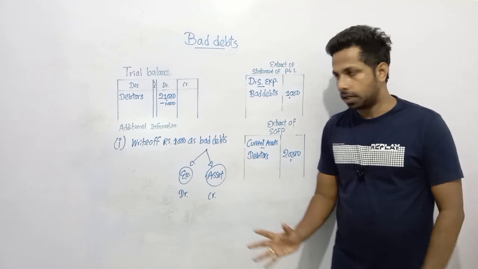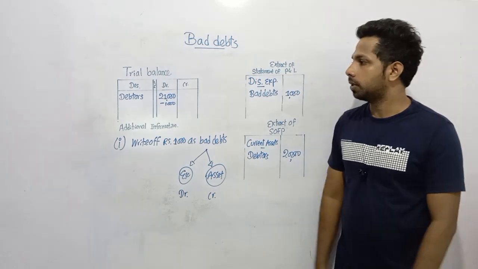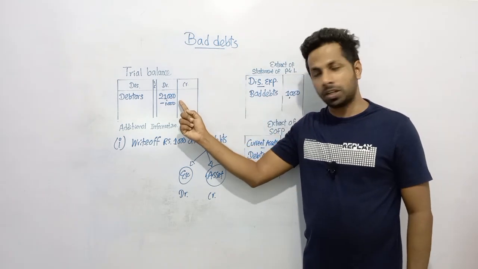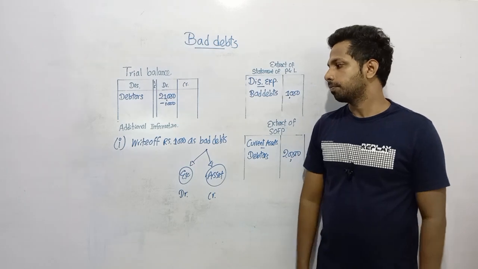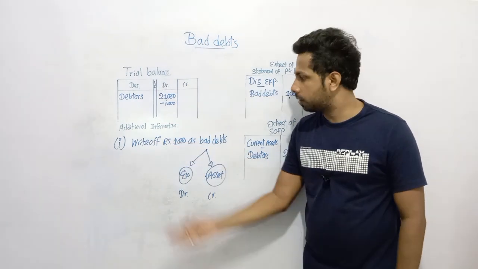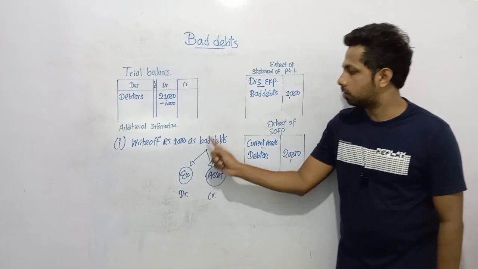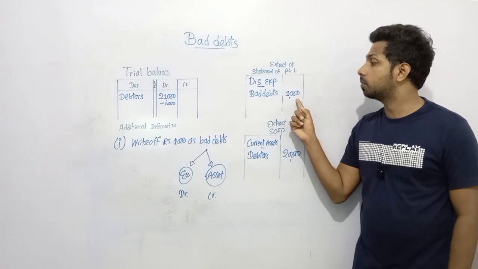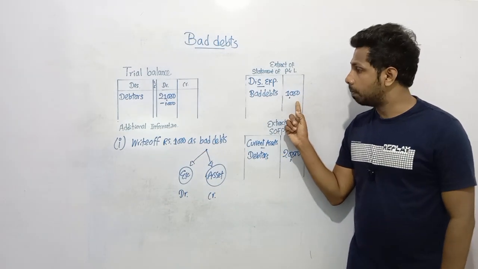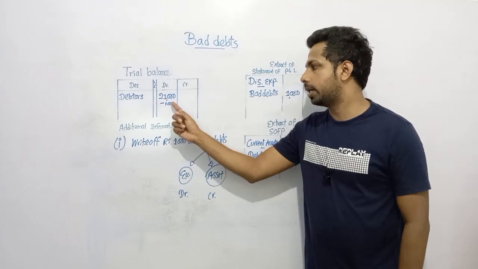So what are the steps that you need to follow when doing this adjustment? Identify the amount given in the trial balance as debtors. Then read the additional information, write off 1,000 as bad debts. This 1,000 you have recognized as bad debts, which is a distribution expense. And because of recognizing as irrecoverable amount, debtors should decrease.